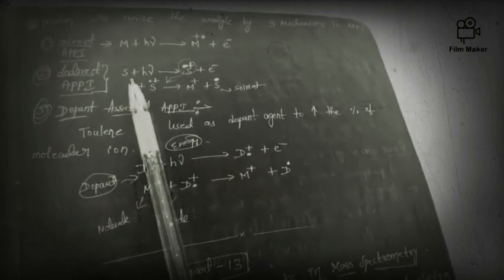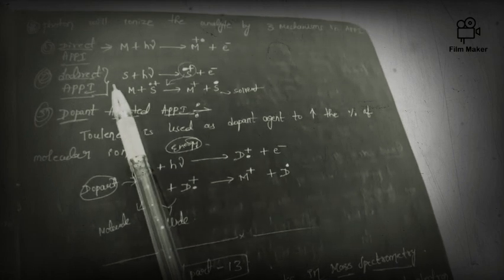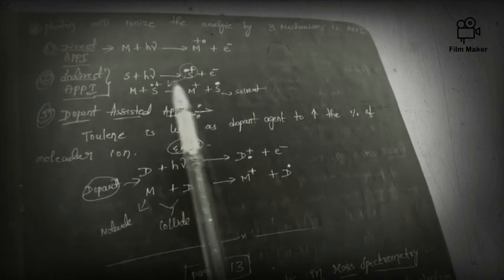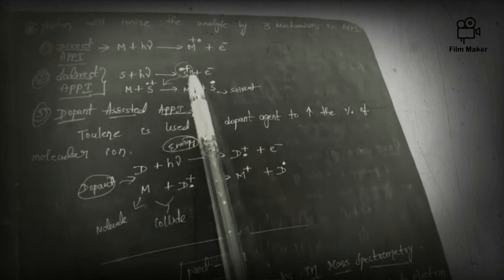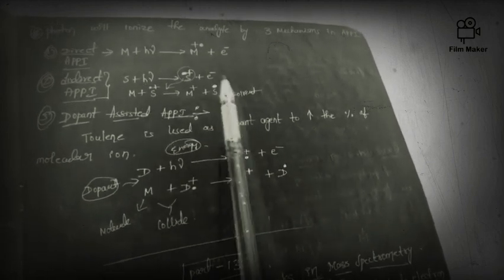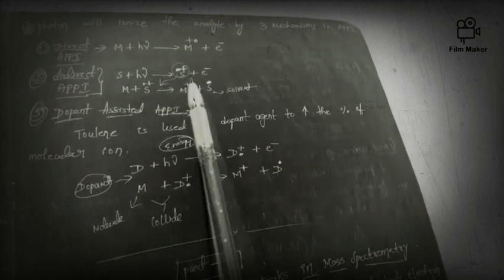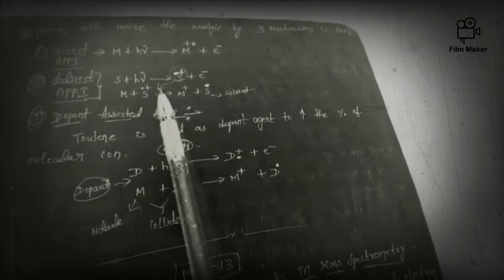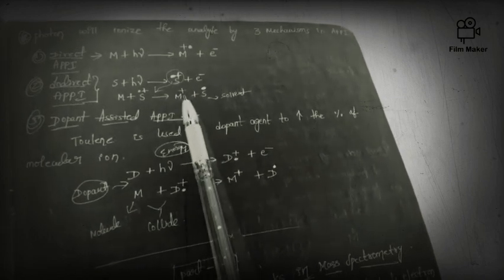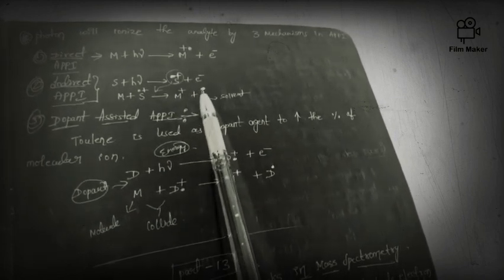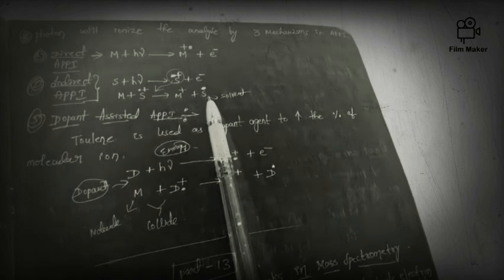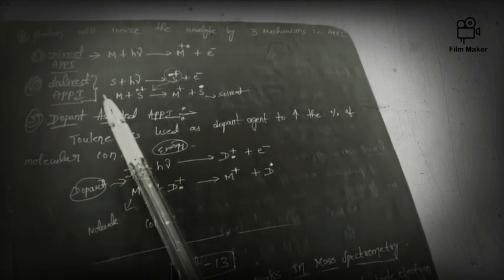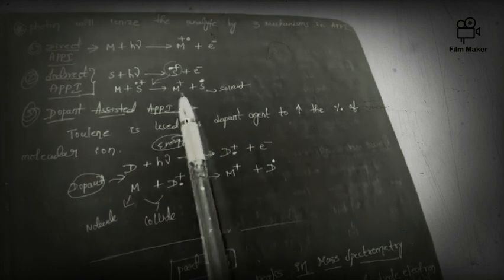Here, first the solvent interacts with the photon and gets converted into a radical cation. After the completion of the first step, this radical cation interacts with the analyte, and here we will get M cation and S radical. The S here means solvent, friends. So this is the indirect method, where two steps are involved.